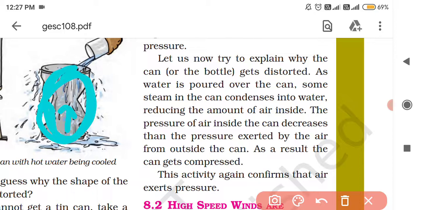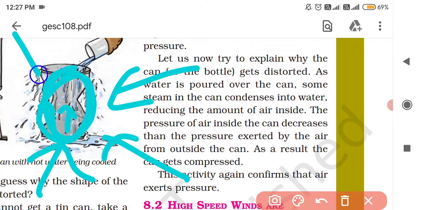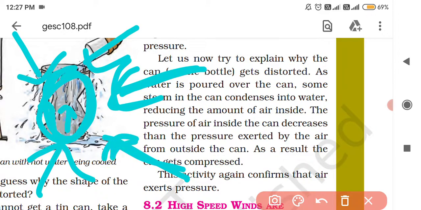The pressure of the air inside the can decreases, while the air is already exerting pressure from outside. That pressure is known as what? Atmospheric pressure. So if the steam pressure is decreased inside the can, then the atmospheric pressure will be larger, right? There is no balance between the atmospheric pressure and the steam pressure.